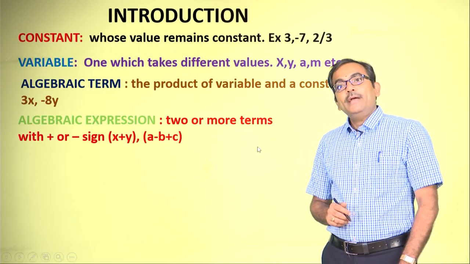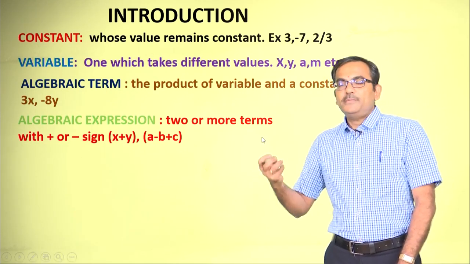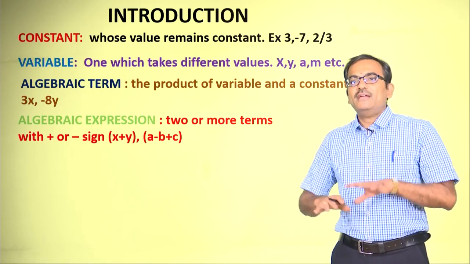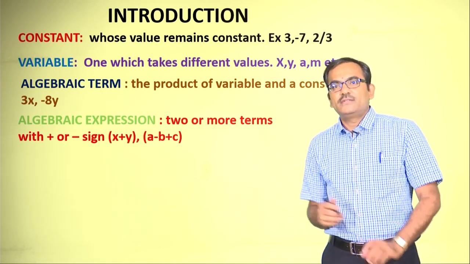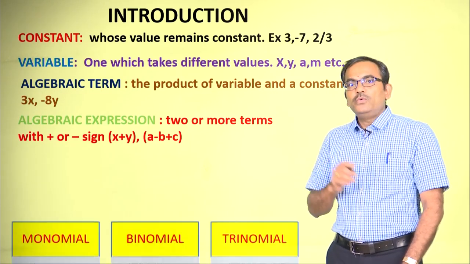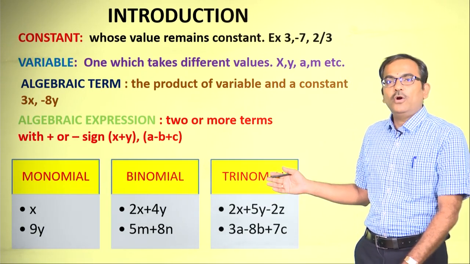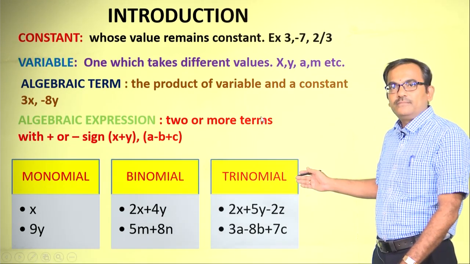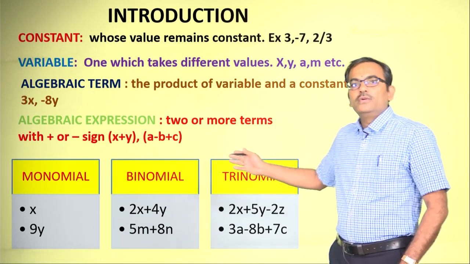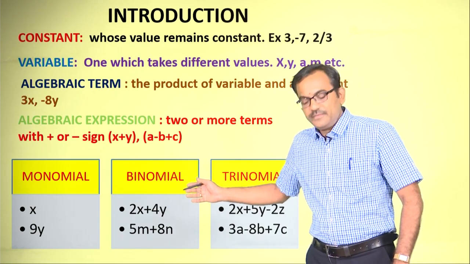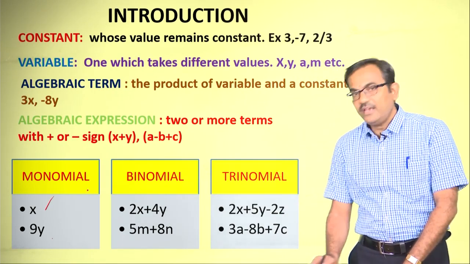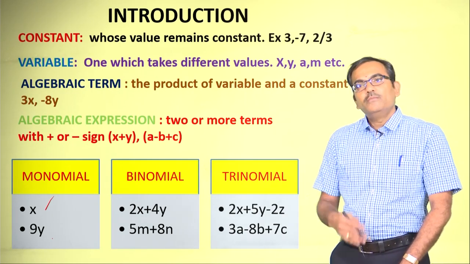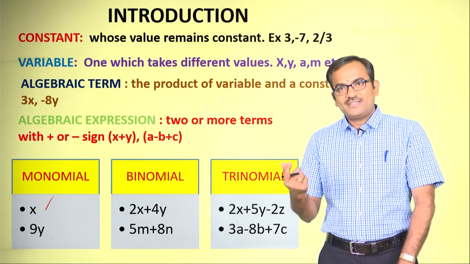Based on the number of terms in the algebraic expressions, they can be classified into varieties. To name a few, I have here a monomial, a binomial and a trinomial. Examples of monomial are x and 9y, where mono indicates only one or single.